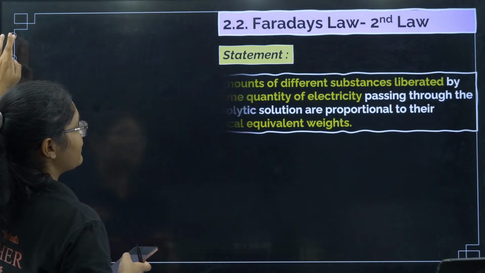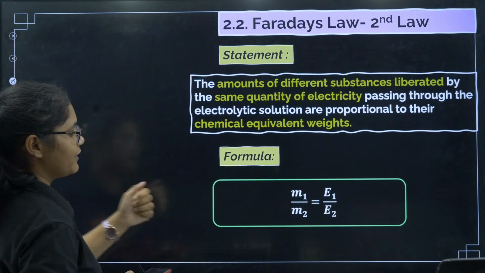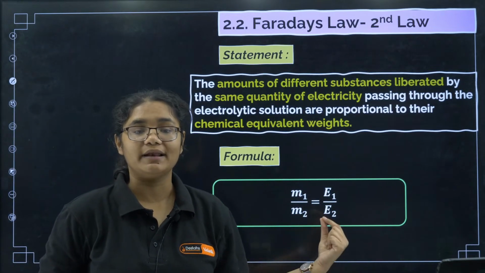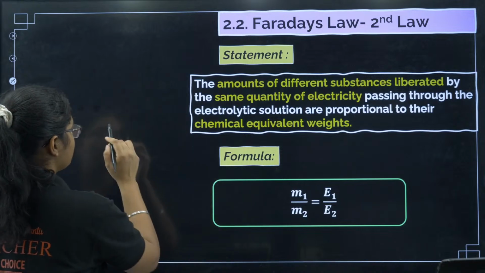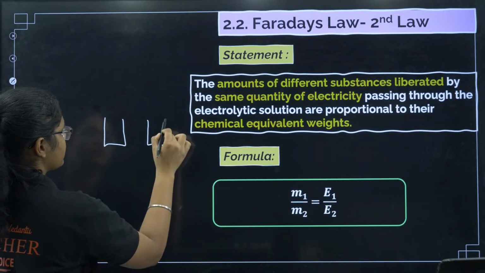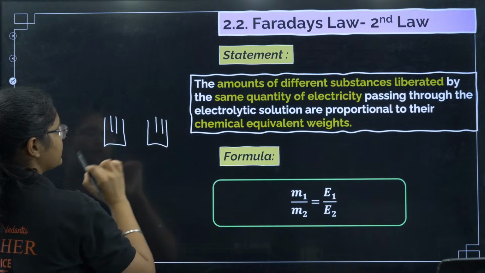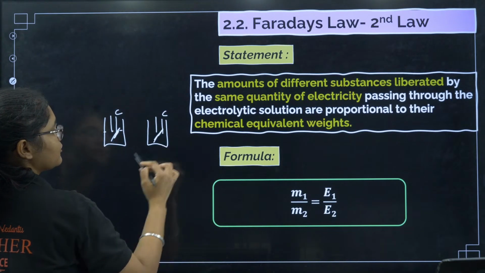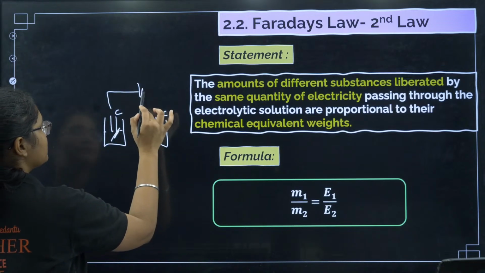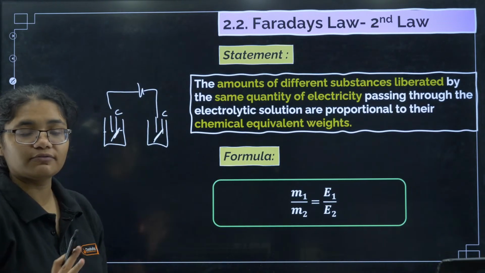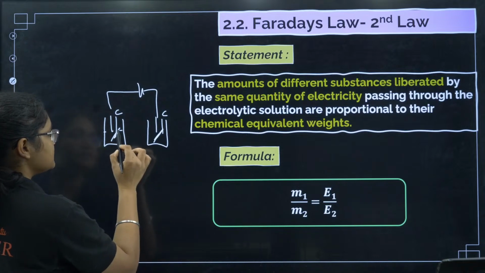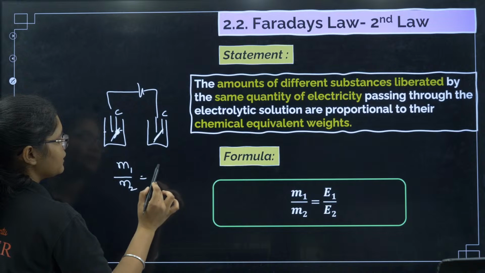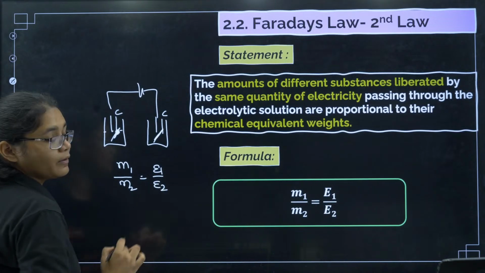Next, we will have Faraday's second law, where we have m1 by m2 equal to equivalent weight of 1 divided by equivalent weight of 2. So this formula you have to use if you have two cells. Okay, here also there is a cell, here also there is a cell, and some mass is deposited on this cathode and some mass is deposited on this cathode, and you have been given both the cells equal amount of current. So then what is the mass deposited on this cathode? m1 divided by m2 will be equal to equivalent weight of 1 by equivalent weight of 2.